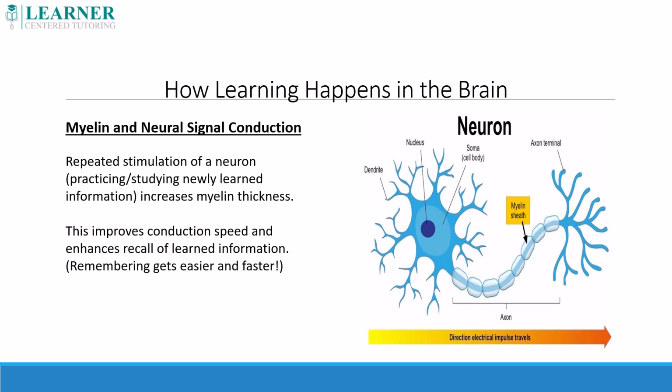How do you strengthen memories and access them more quickly? Through consistent study and practice, you will repeatedly stimulate the neural networks associated with that information or skill. This results in physiological and anatomical changes to the neural networks, including a lower activation threshold for signal transmission, a larger response from the target cell, and increased myelin thickness in the neurons involved. This leads to improved signal conduction and enhances the recall of learned information.